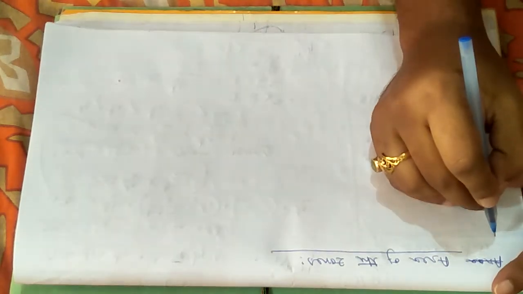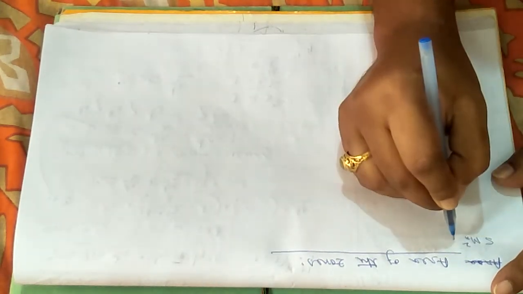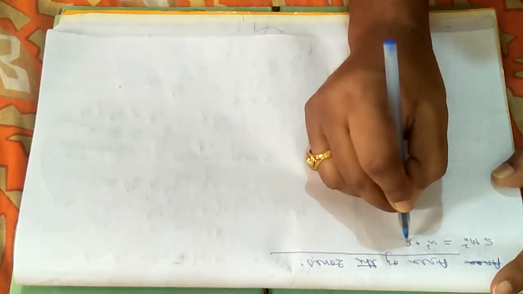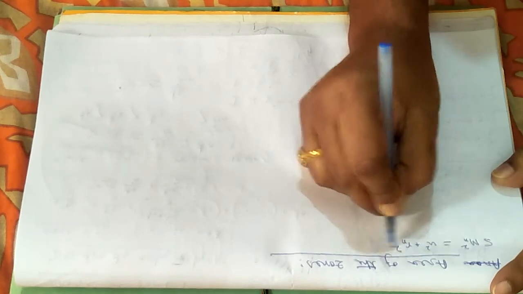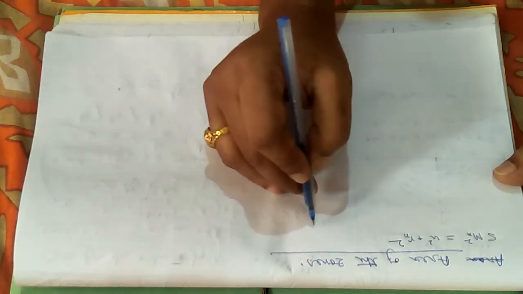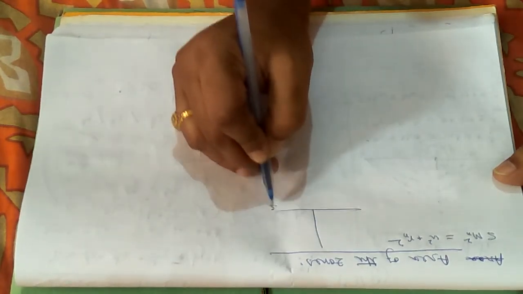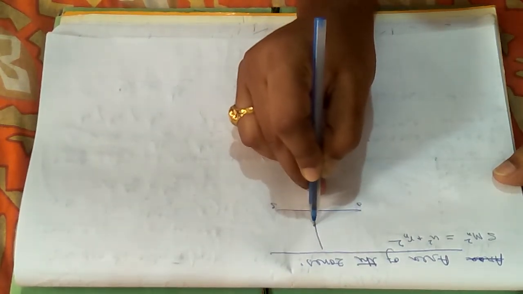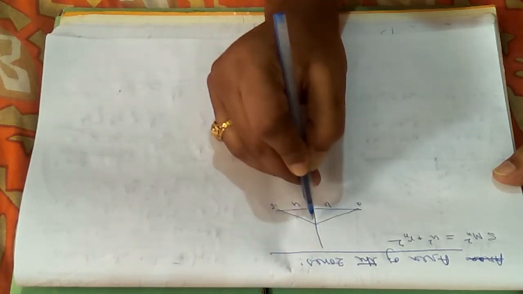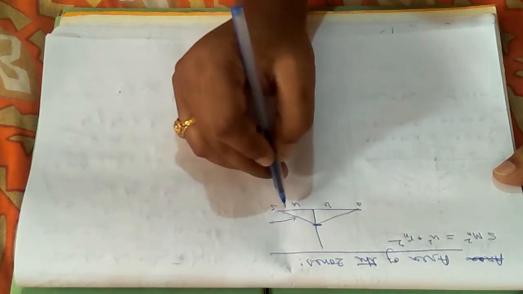From the figure we can write SMn square, nth order, that will be equal to u square plus Rn square, any nth order. If you forgot the figure, I am rewriting the figure for you. This was the figure, this is the S, this is O. I am considering any nth order. This is u and this is v.